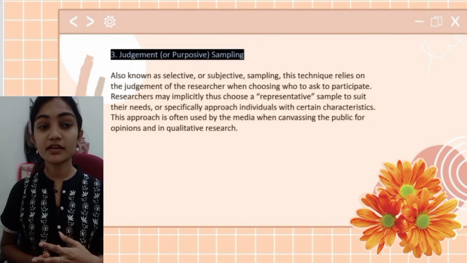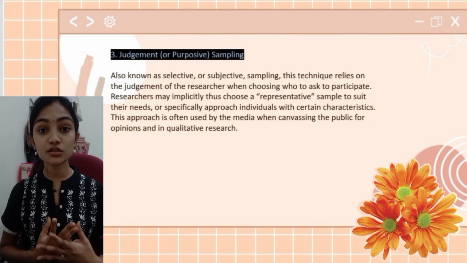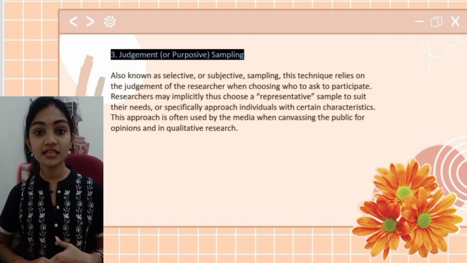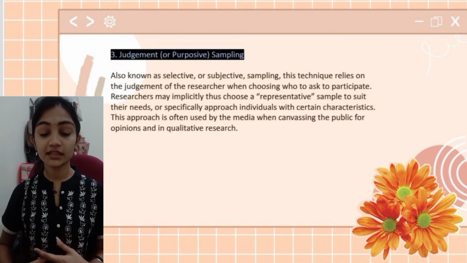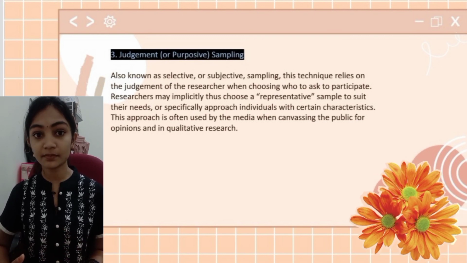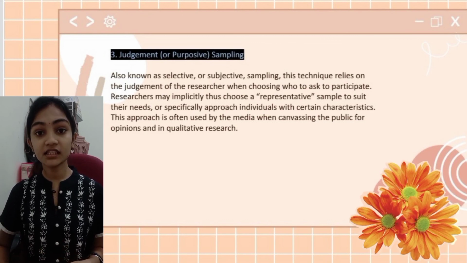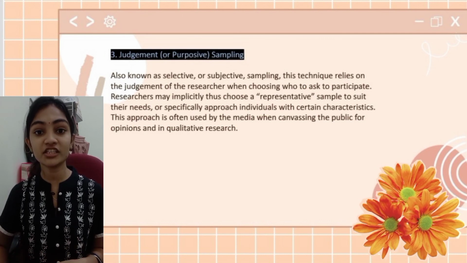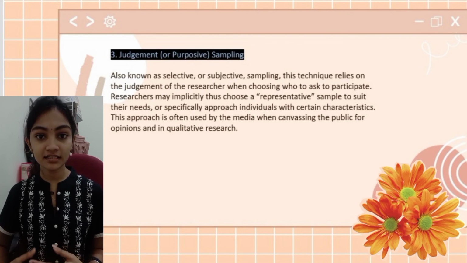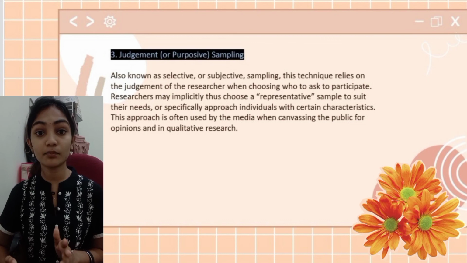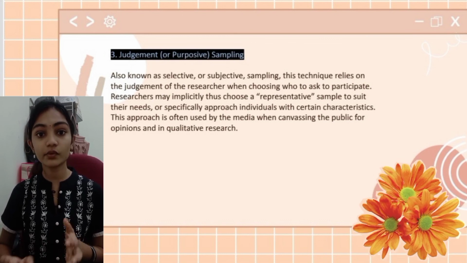The last is judgment or purposive sampling, also known as selective or subjective sampling. These techniques rely on the judgment of the researcher when choosing who to ask to participate. Researchers may implicitly choose a representative sample to suit their needs or specifically approach individuals with certain characteristics. This approach is often used by the media when canvassing people for opinions and in qualitative research.